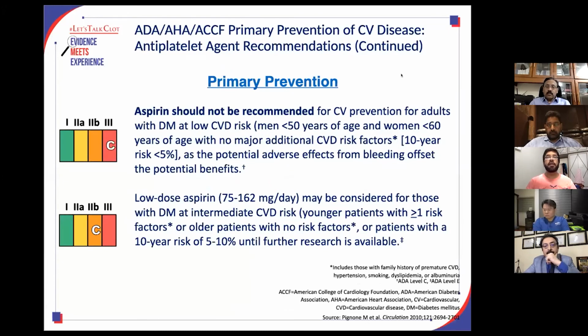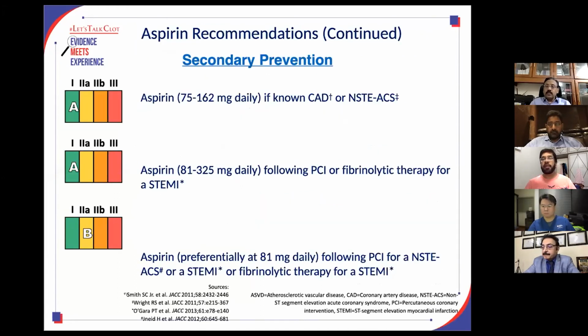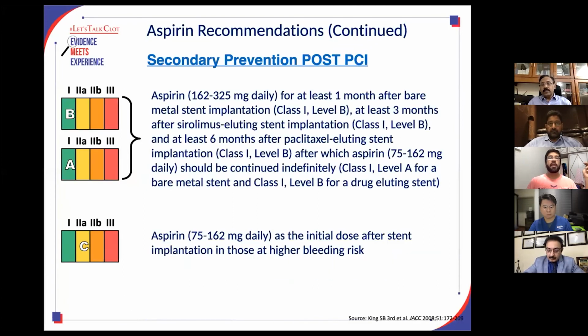For primary prevention, aspirin should not be recommended for cardiovascular prevention for adults if the risk is, as I said, less than 5% in the next 10 years. And if the risk is around 5 to 10%, you can think about giving aspirin, probably after discussing with the patients and relatives that there is some risk and some benefit. We all know that for secondary prevention, aspirin is our gold standard, and it should be given to all patients who have known coronary disease, whether that's STEMI or non-STEMI. Aspirin should be given to all persons following PCI, fibrinolytic therapy for STEMI, and those who have undergone stenting.